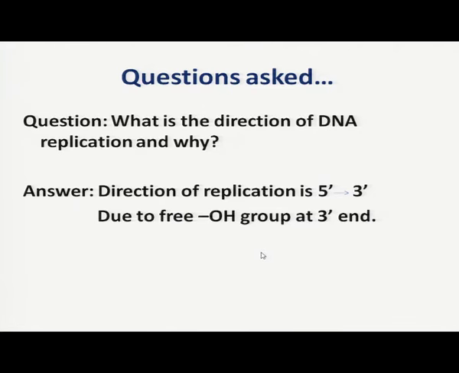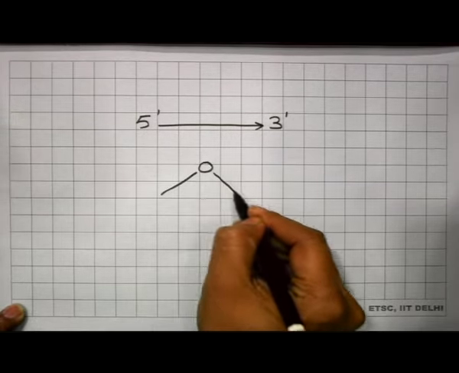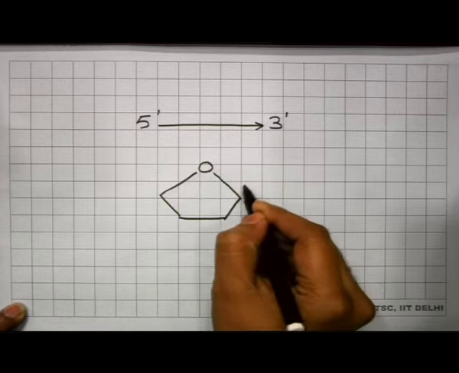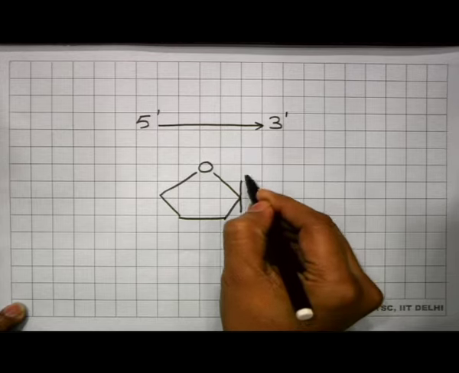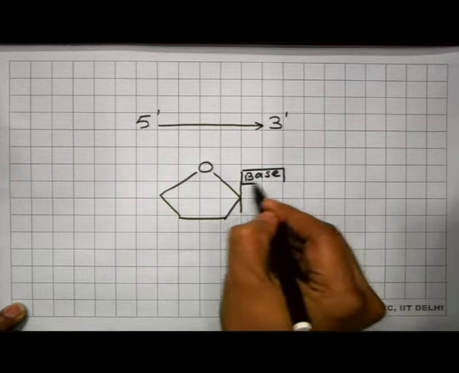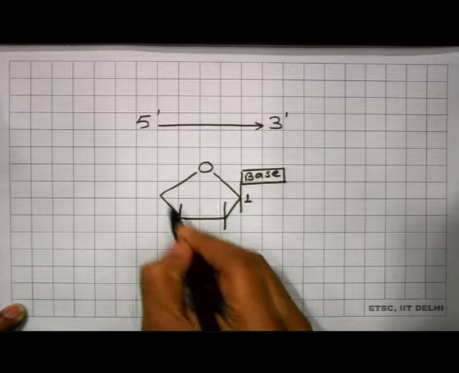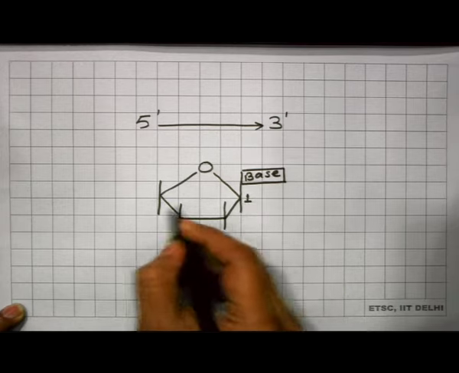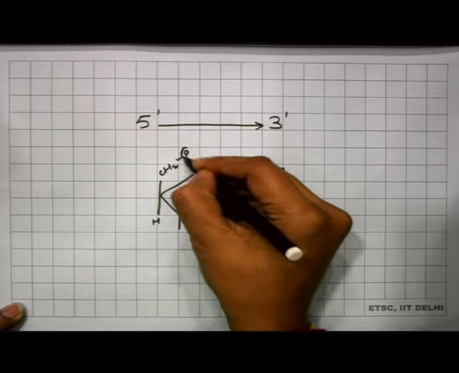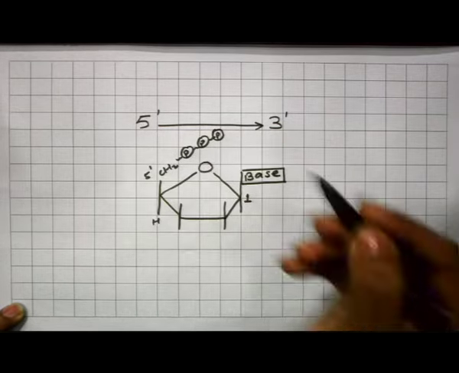The answer lies in the structure of the nucleotide. A nucleotide has one nitrogenous base at the first carbon, one sugar molecule, and a phosphate group at the fifth carbon.